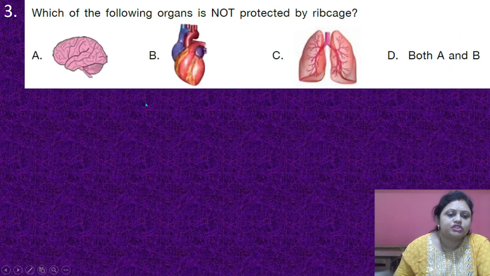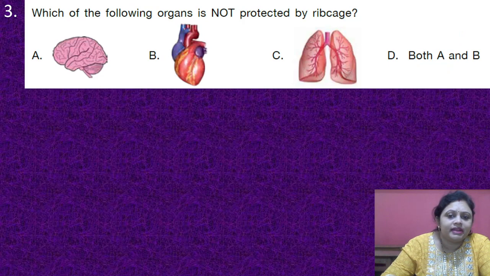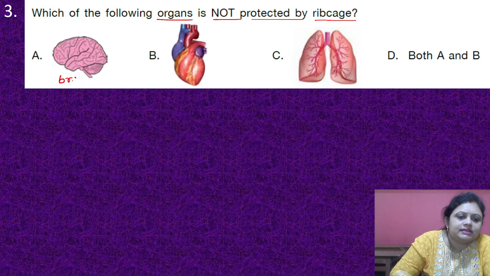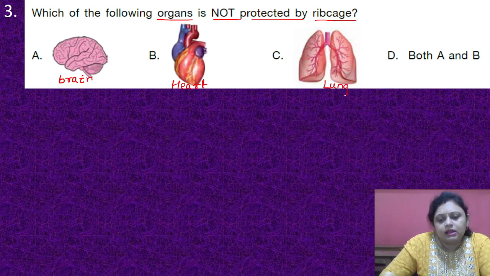Coming to the next question, which of the following organs is not protected by rib cage? Here some organs are given. We have to find out which of them is not protected by rib cage. In the first option it is the brain, in the second option the heart, and in the third option the lungs.